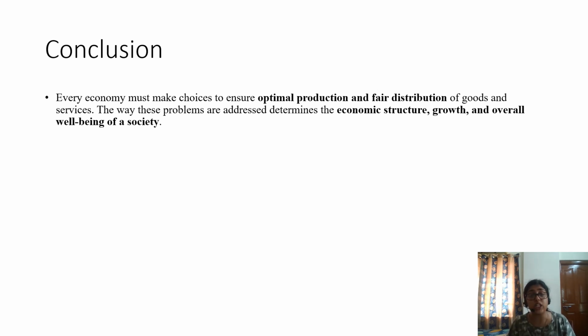Now we come to the conclusion. Every economy must make choices to ensure optimal production and fair distribution of goods and services. The way we address this problem helps to determine economic structure, growth, and the overall well-being of the society. So these three questions: what to produce, how to produce, and for whom to produce, arise due to scarcity and the need for efficient allocation, and we have to address these issues for ensuring better growth and the overall well-being of the society.